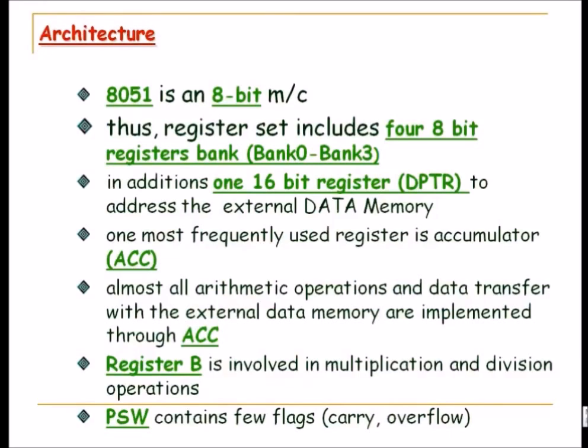So this is all about the architecture of 8051. It has basically a program counter, an accumulator, a B register, a program status word, and timer counters. Nothing more than that. If you look at it, there is RAM and ROM. That is all it is. RAM is again divided into banks, and in ROM there is your program to take care of all the operations. You need an accumulator, a status word, a program counter, and in case of additional memory that you want to access, you need the data pointer.